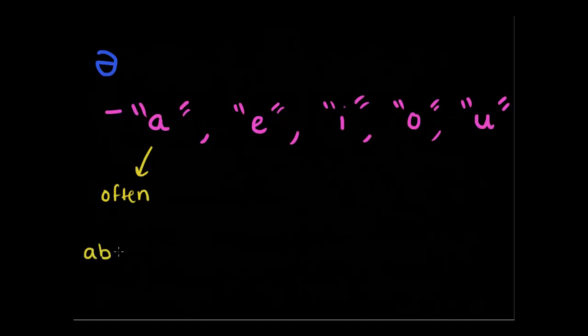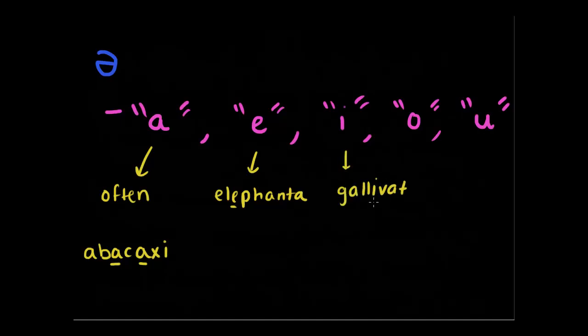Examples are abacaxi. It's a very nice Portuguese word. Here you've got it twice. This A and this A represent the schwa sound. Example with E is elephanta, which we saw a while ago. The second E here is the schwa. With an I, we've got galavat. For O, corpuscent. Our O is the schwa here. And U, bulse, definitely an example. B-U-L-S-E, bulse. It comes from Portuguese bolsa, but the word is bulse.